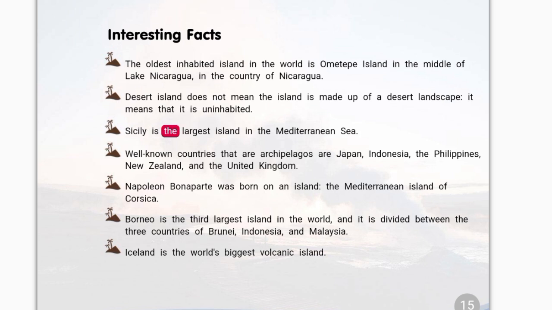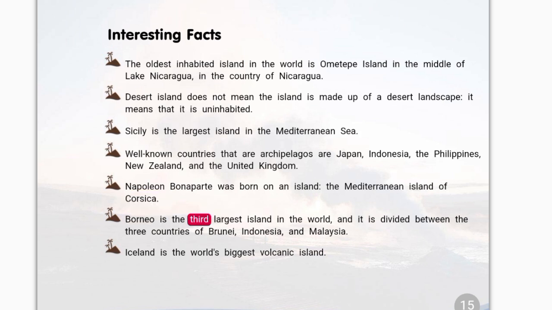Sicily is the largest island in the Mediterranean Sea. Well-known countries that are archipelagos are Japan, Indonesia, the Philippines, New Zealand, and the United Kingdom. Napoleon Bonaparte was born on an island, the Mediterranean island of Corsica.